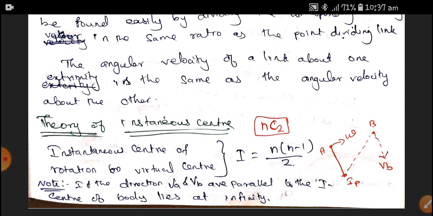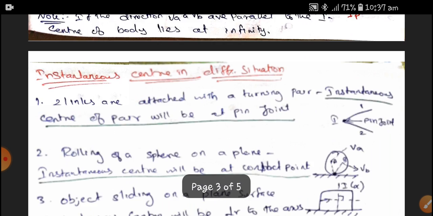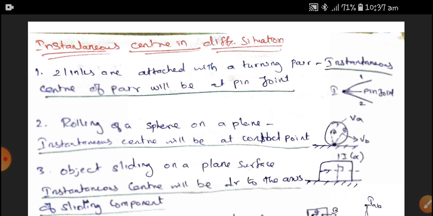If we consider this figure, the directions of VA and VB are parallel, so the instantaneous center I of the body lies at infinity. If both are parallel, then the instantaneous center is at infinity. Next, the instantaneous center for different situations.